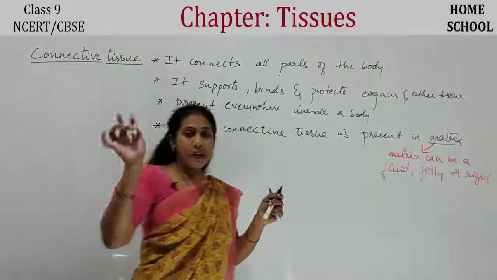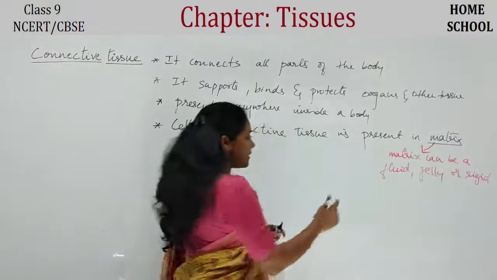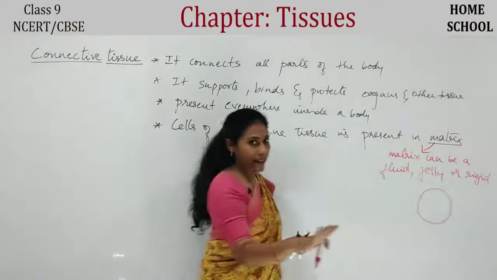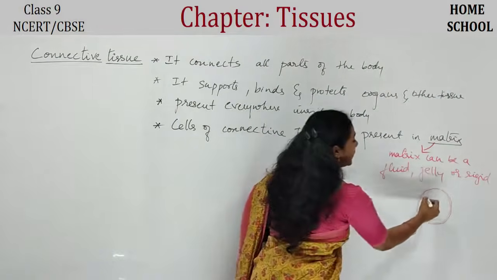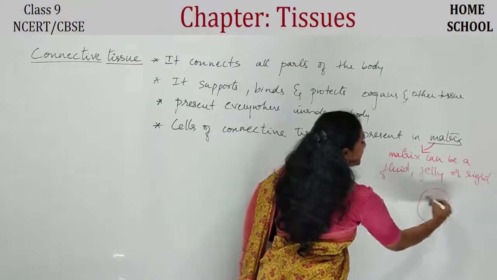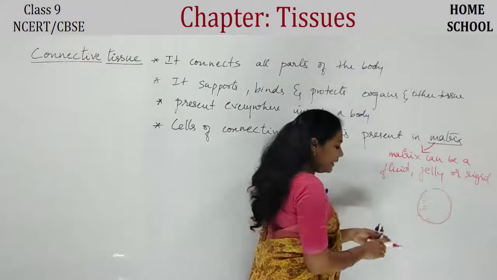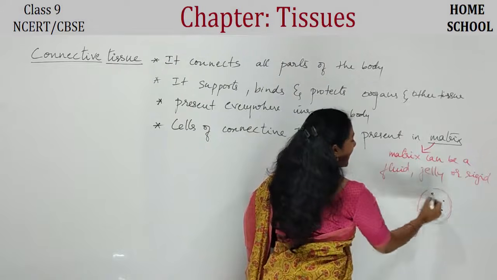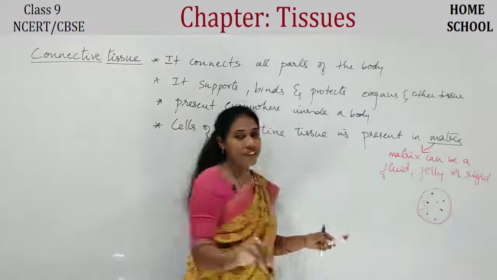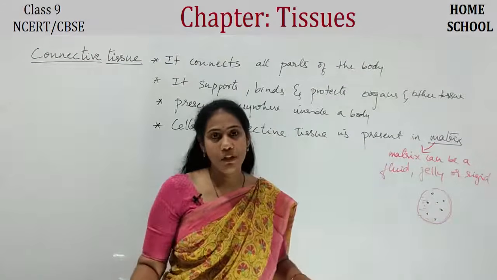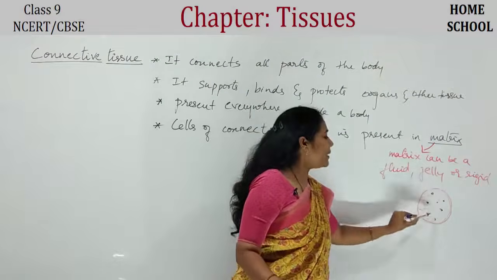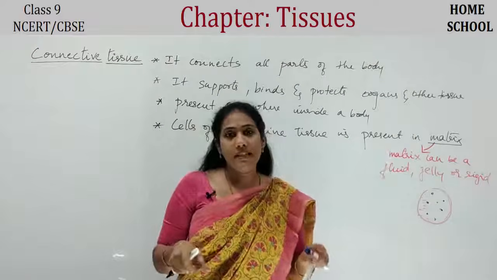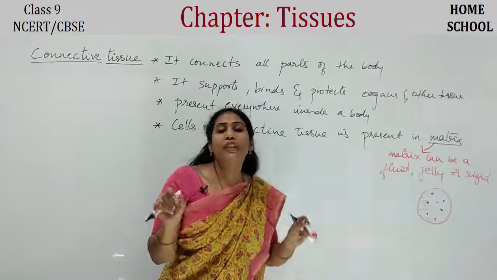Okay, just try to remember the watermelon, guys, right? How does a watermelon look like? When you cut a watermelon half the way, you will have that red colored thing, isn't it? In the red colored stuff, you will see the black seeds present. Yes or no? The seeds are black. So here the red colored stuff is what we call as matrix. Where are the black seeds actually present? They are embedded, they are fixed in that red color area, isn't it? That red color area is what we call as matrix.